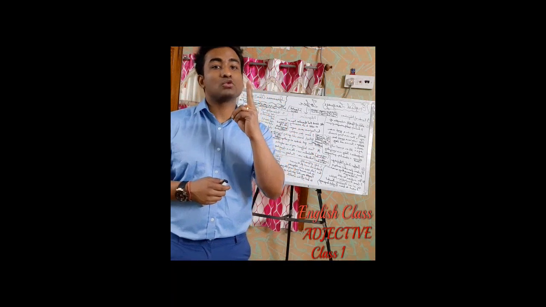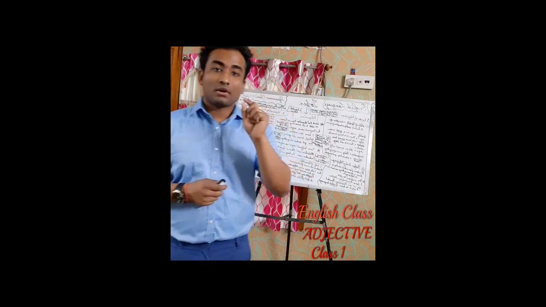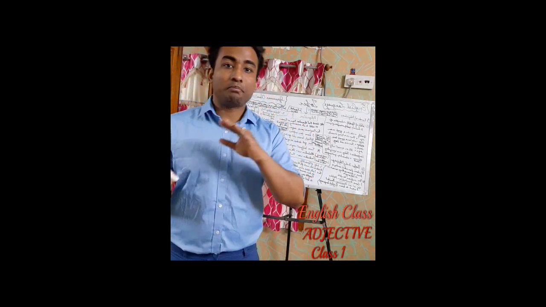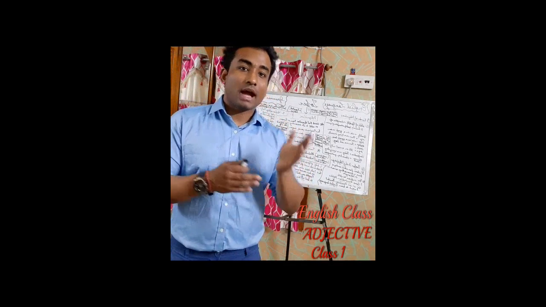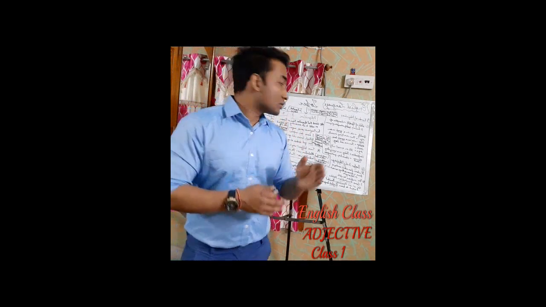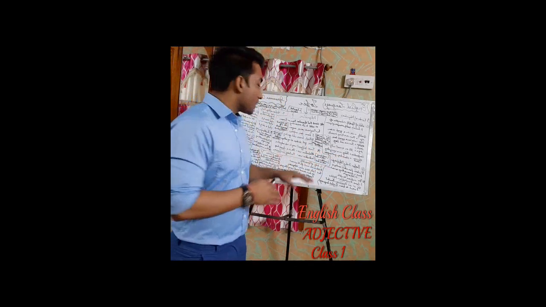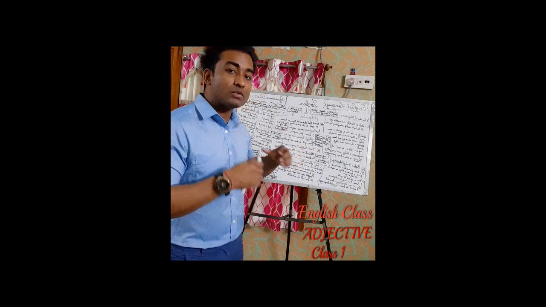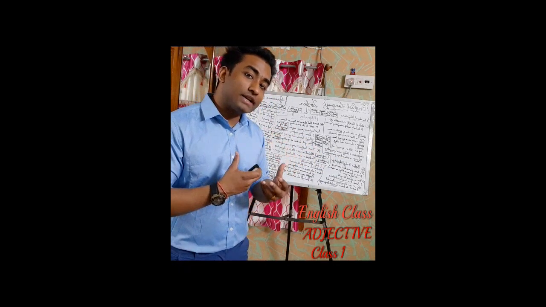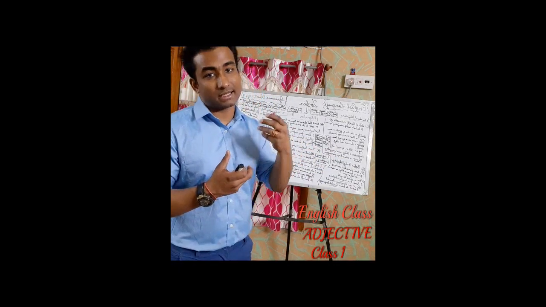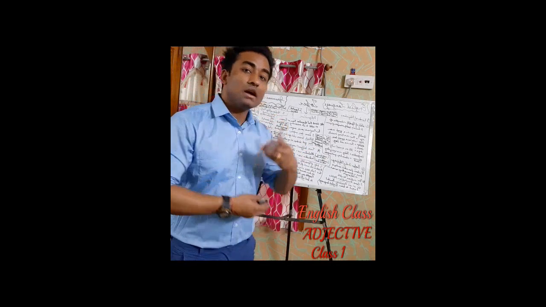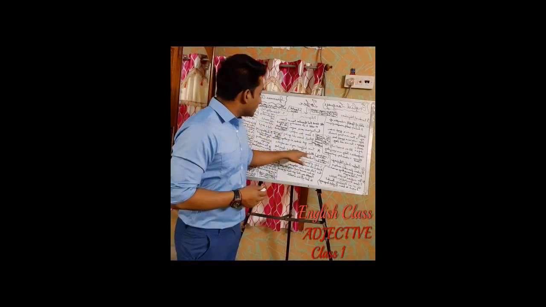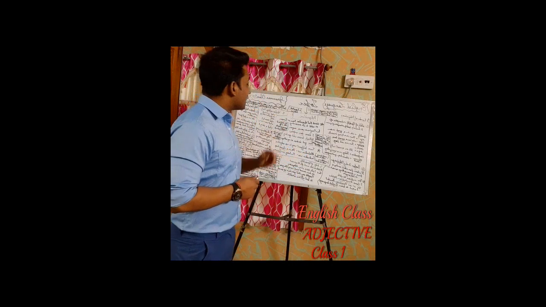Adjective can be used in two ways: attributively and predicatively. So what is attributively and what is predicatively? I'll tell you with the help of one example, where you will understand how it is used attributively and how it is used predicatively. So, attributive use. He is a clever boy.